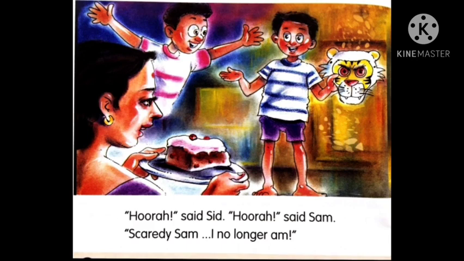So can you see the exclamatory mark there, children? Now what did Sam say? "Scared is Sam. I no longer am." It means that now he is not a scaredy Sam. Now we cannot call him scaredy. So what can we call him now? Brave Sam. The opposite of scaredy is brave. So we can call him brave boy now. So do you want to become brave? Yes, you are all really brave.